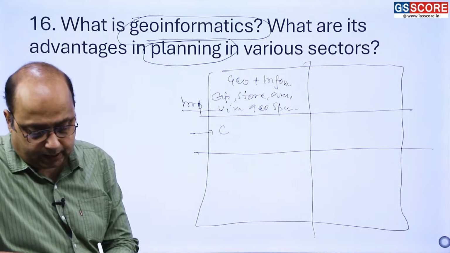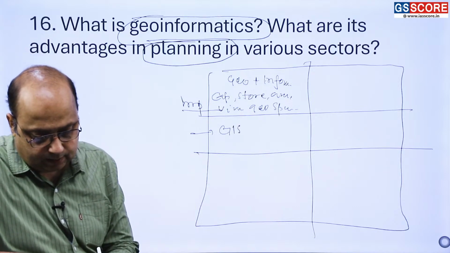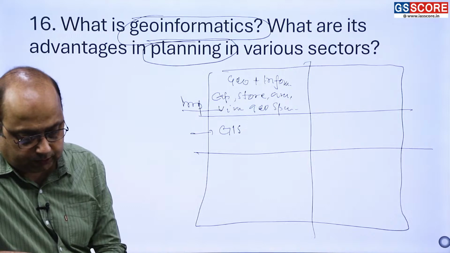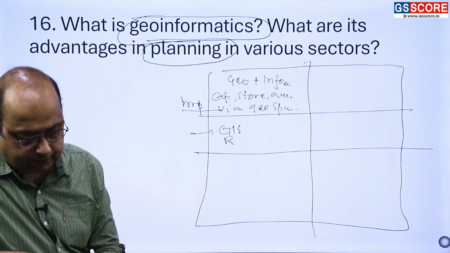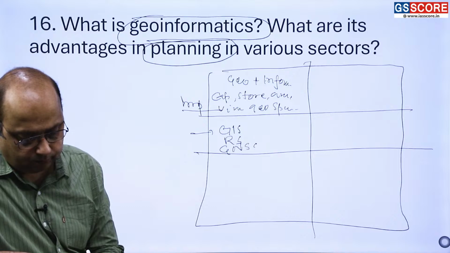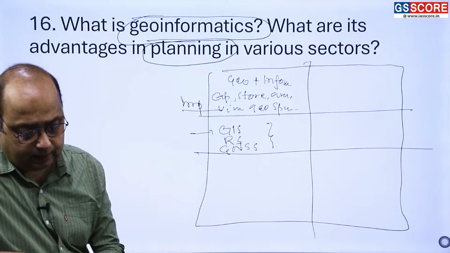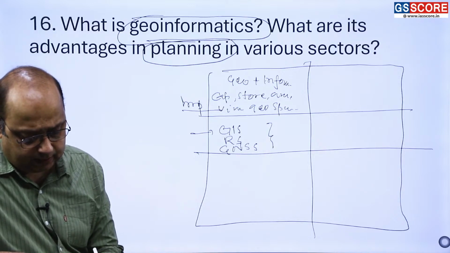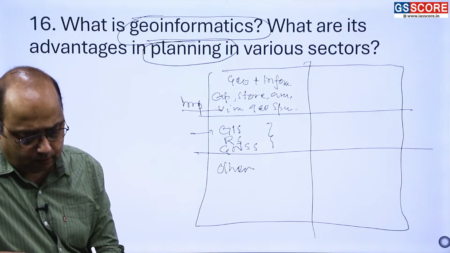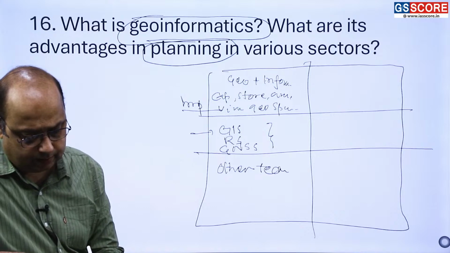The components are GIS, geographic information system, then remote sensing, then global navigation system, right? Write about them briefly, and then discuss other technology, right?